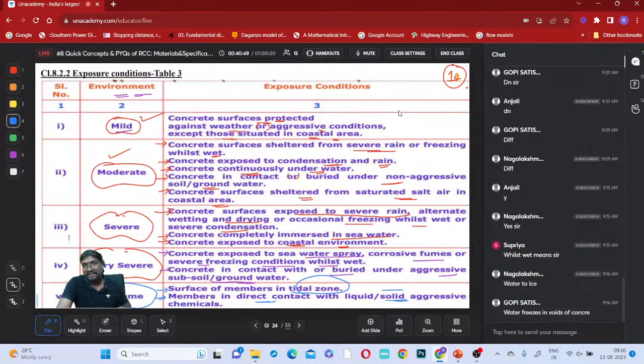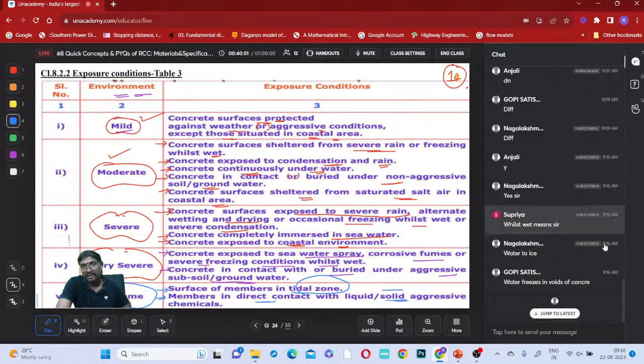Whatever water is present in the voids of the concrete, right? Now okay, but what is meant by thawing? Always it is under the wet condition, whether rain is there or no rain is there, always it is under wet condition only. That is thawing.